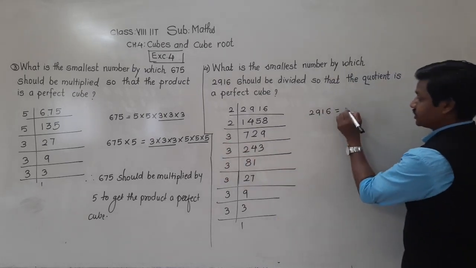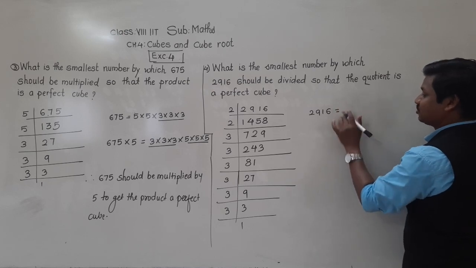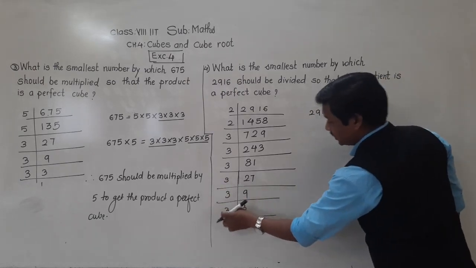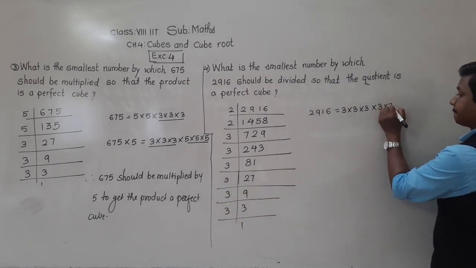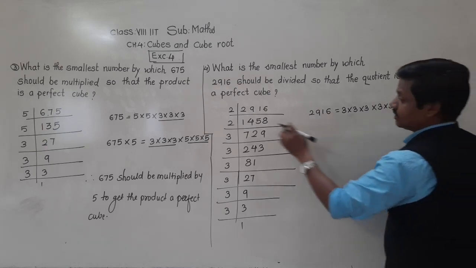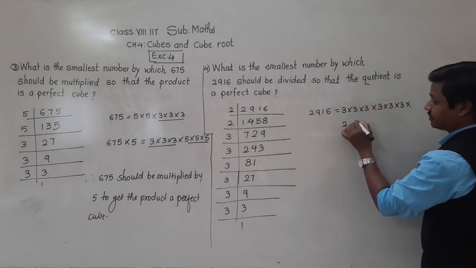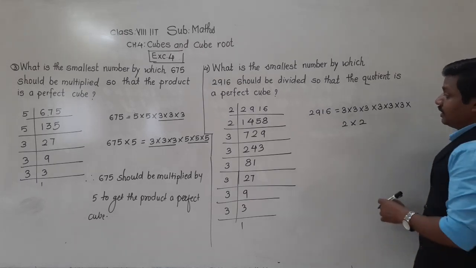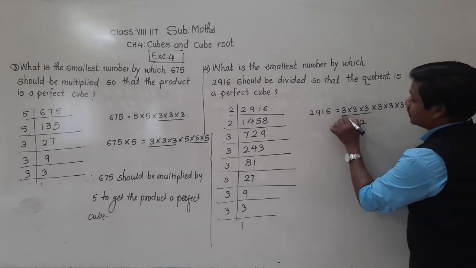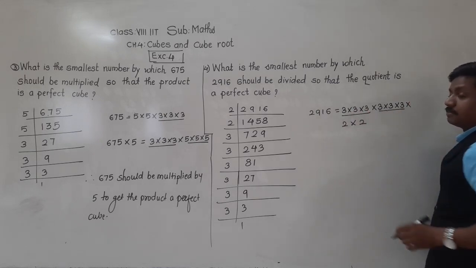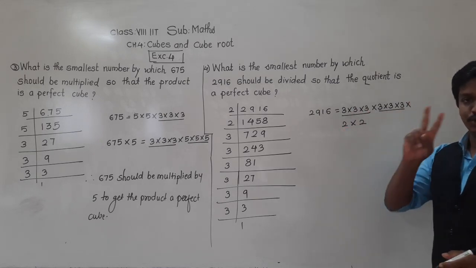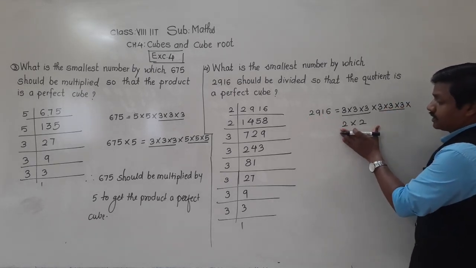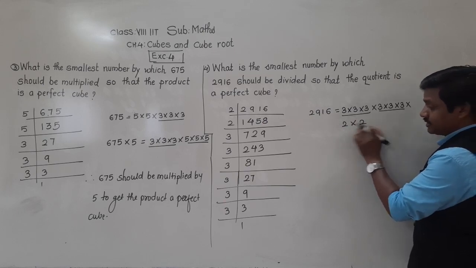2 into 2 into 3 into 3 into 3. First I am writing a triplet. Then 3 into 3 into 3. And then 2 times 2. I have kept them in the last because it is not forming the triplet. That's why. Now see, this is one triplet, this is one triplet. But if you see, this 2 is only 2 times. Since it is not a perfect cube, here we have not obtained the triplet of this 2.